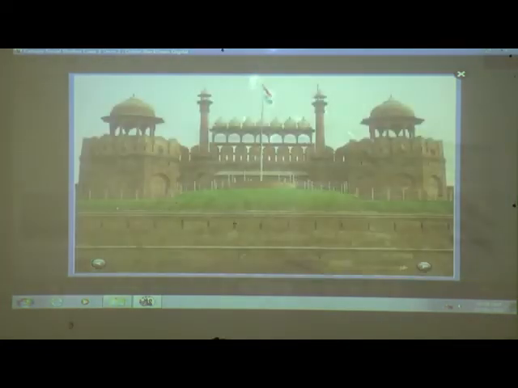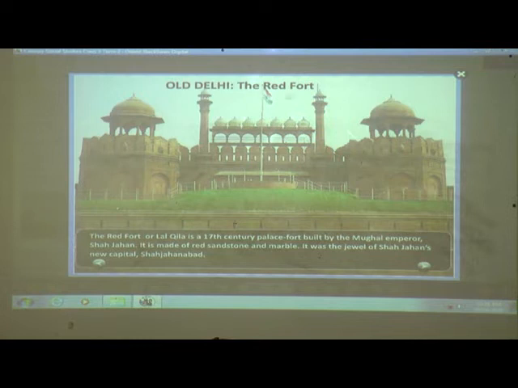Next question. Again we will discuss the Red Fort. This is what? Red Fort. The Red Fort or Lal Qila is a 17th century palace fort built by the Mughal Emperor Shah Jahan. It is made of red sandstone and marble. It was the jewel of Shah Jahan's new capital, which is known as Shahjahanabad. As we said, this Red Fort was built by Mughal Emperor Shah Jahan, and this capital is known as Shahjahanabad.